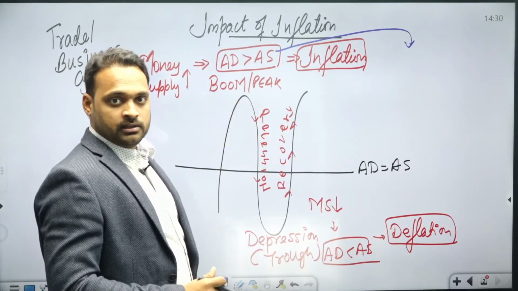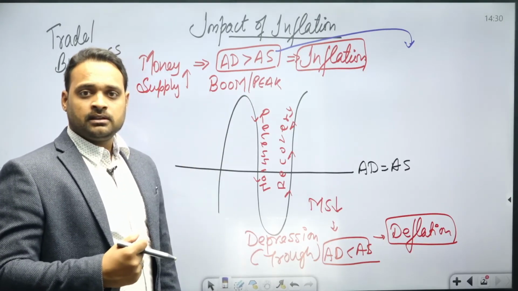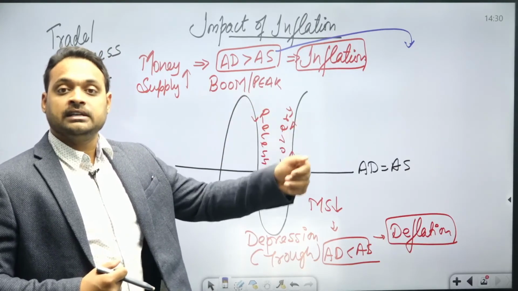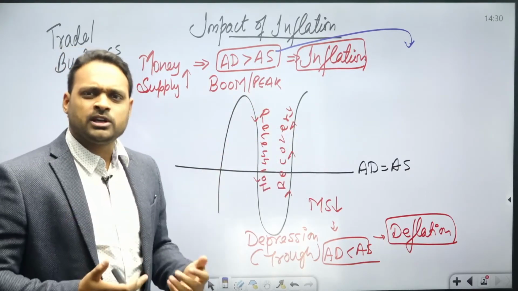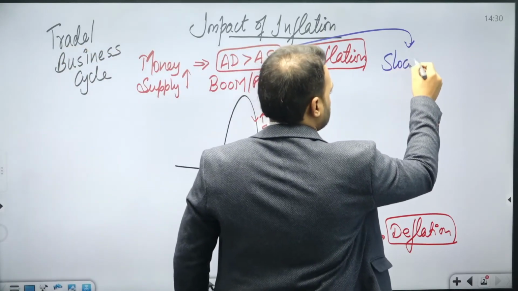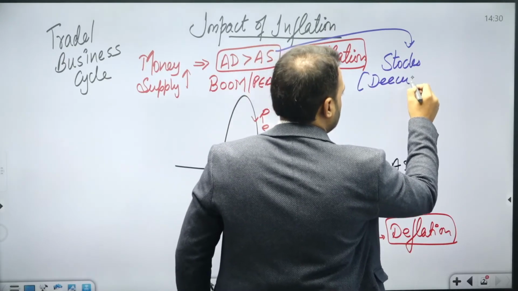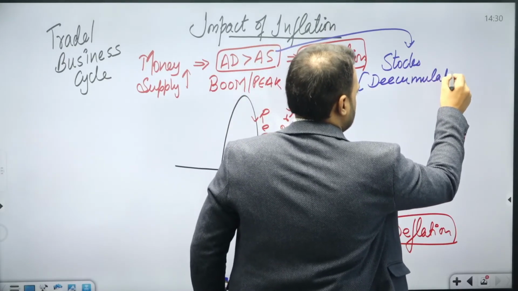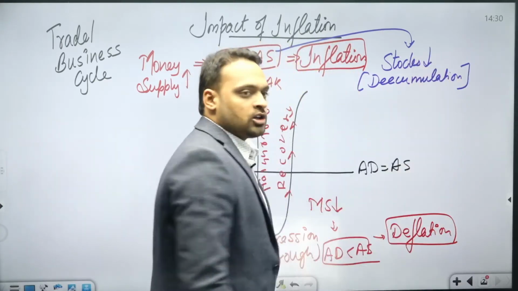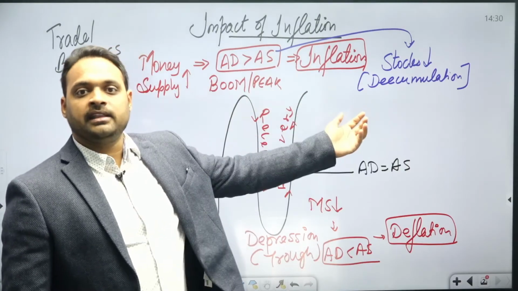If the people demand more of a commodity, the stocks with the producer start decreasing, and this is called decumulation in the nation. So there is another term called decumulation. Decumulation means when the stocks with the producer are decreasing because of the high demand in the nation.